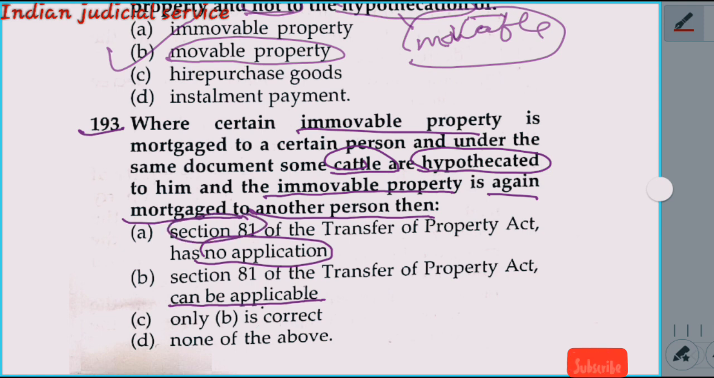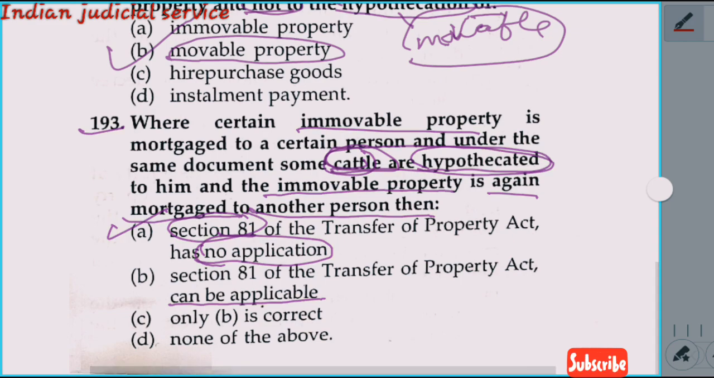Section 81 deals here with marshalling in favour of the subsequent mortgagee. This is provided in section 81, marshalling of security. According to the question, there is the word cattle or hypothecation, and section 81 deals with the security of the mortgaged property. That is why the main heading of the section is marshalling of security. So cattle or hypothecation is not applicable under section 81 because it is movable property. So our answer is option A. Section 81 of the Transfer of Property Act has no application.